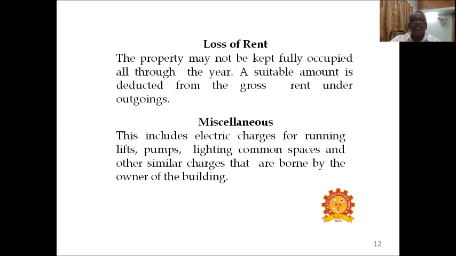Then what is miscellaneous? This includes electric charges for running lifts, pumps, lighting, common spaces, and other similar charges that are borne by the owner of the building.